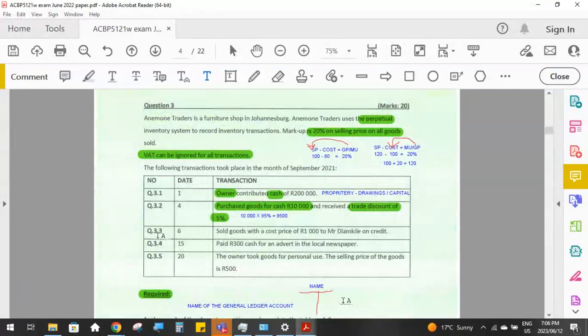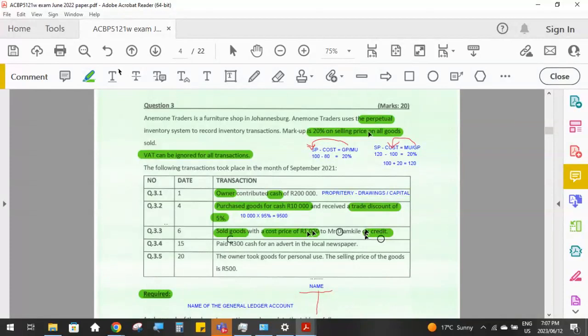Then the third transaction, here we sold goods with a cost price of 1,000 Rand to Mr. Dlamkile on credit. Okay, so 3 important pieces of information. We sold goods, so we know that this is a sales transaction, that the 1,000 Rand that they've given us is the cost of the goods, and that we didn't sell the goods for cash, we sold it on credit.